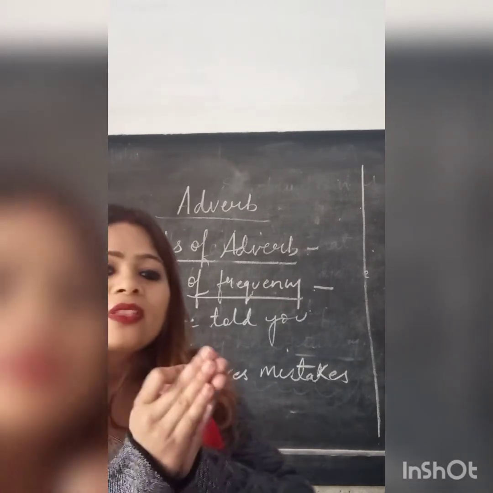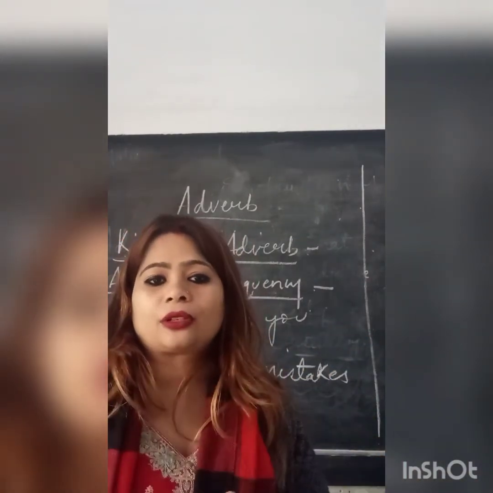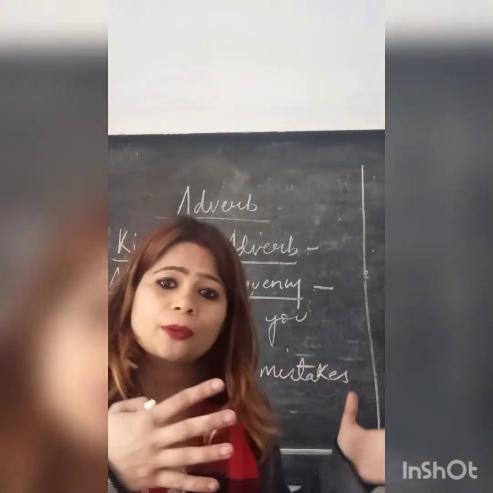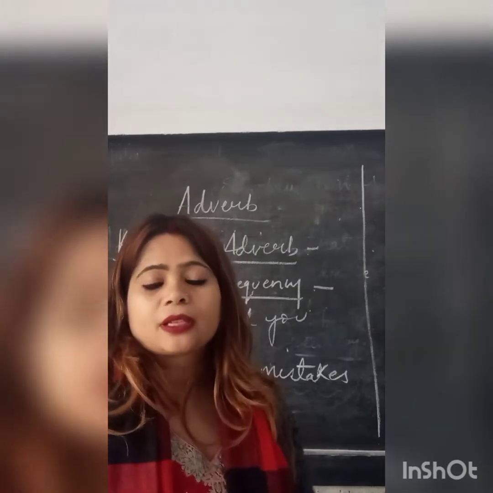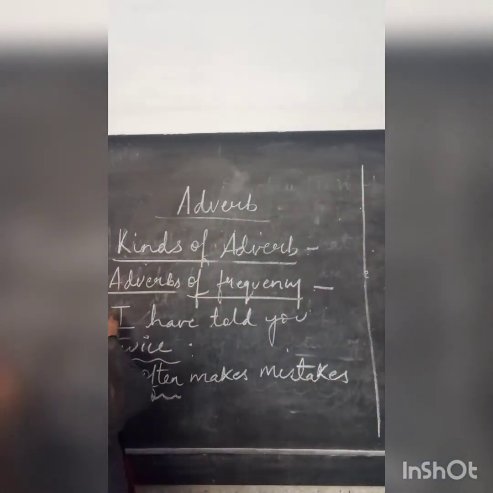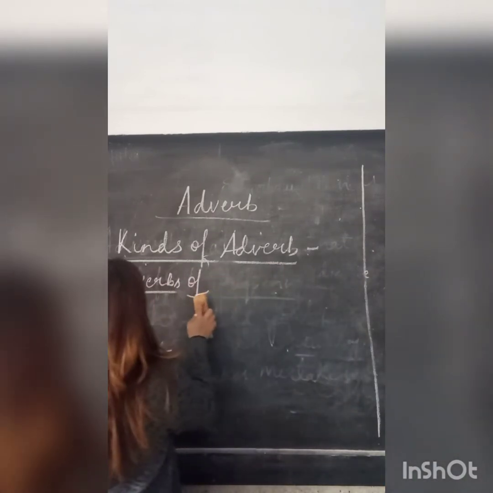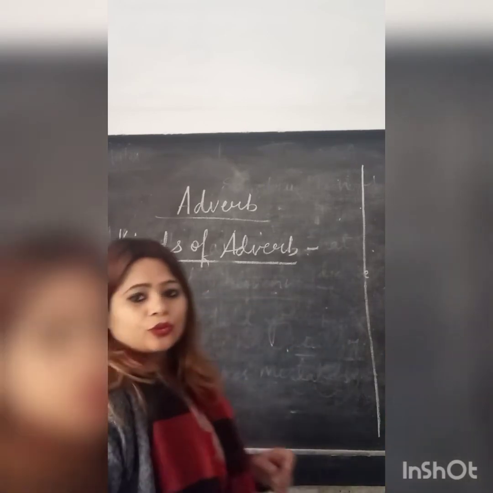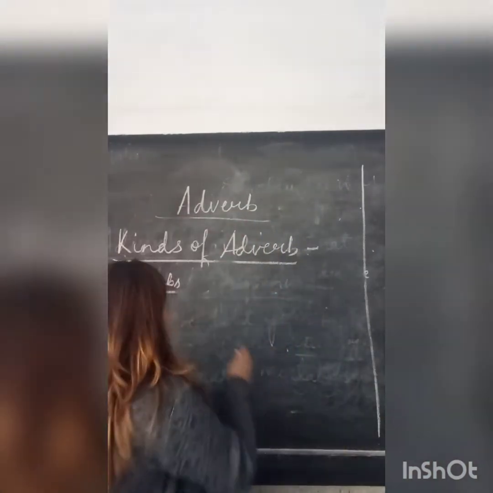So, children, in the first category, adverbs of time, when an action is taking place. Second category, adverbs of frequency, how often the action is taking place. Now let us move to the third category, which is adverbs of place.